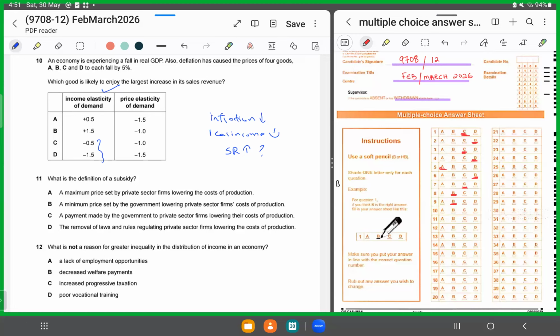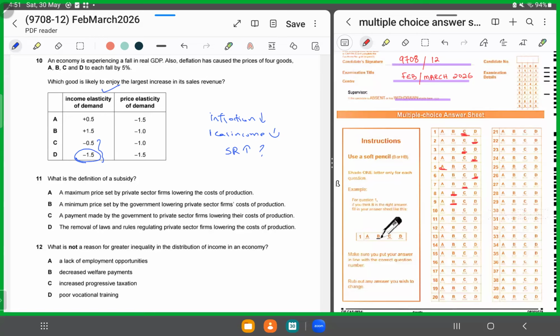So the higher the number, if it is greater than 1, that means it is income elastic. If you want a high sales revenue, that means if incomes are falling and quantity demanded is increasing, for that product you would be able to get the highest revenue. So in that case, it's D for income elasticity of demand.